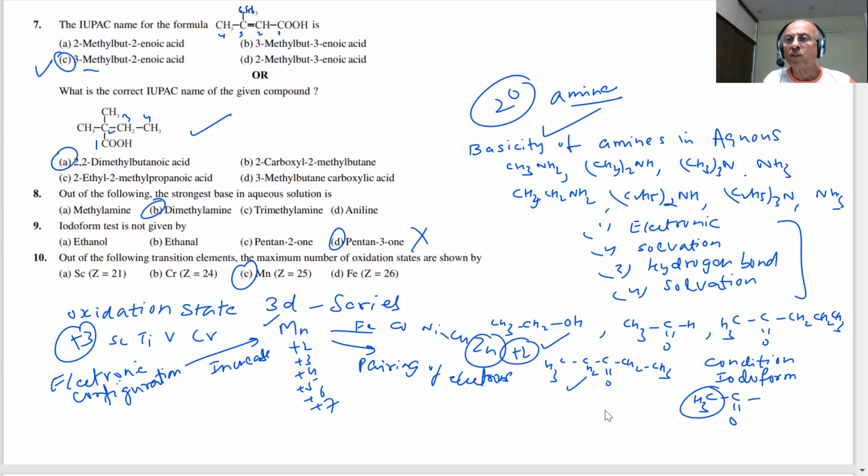And the element which shows the +1 oxidation state? Copper. This question has been given. Does anyone else show +1 here? No, only copper shows it. You have seen cuprous Cu2Cl2 and CuCl2 salts. These are the questions, students, which would be there in the paper.